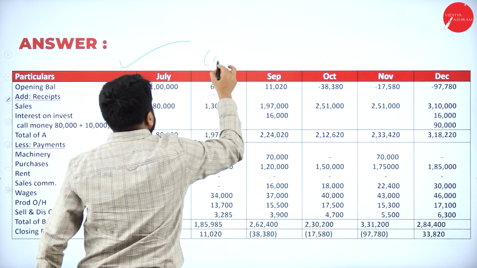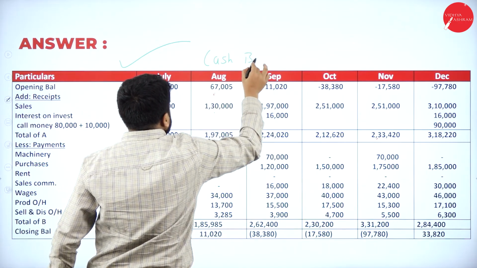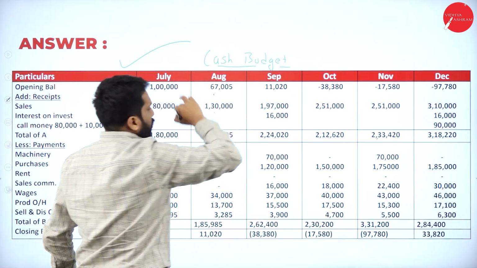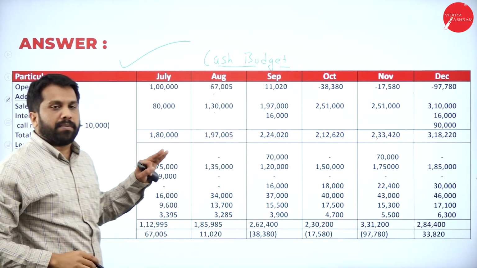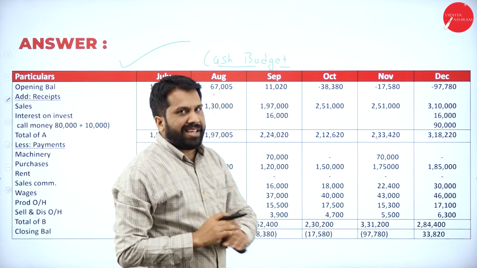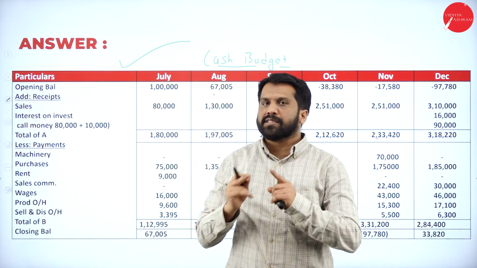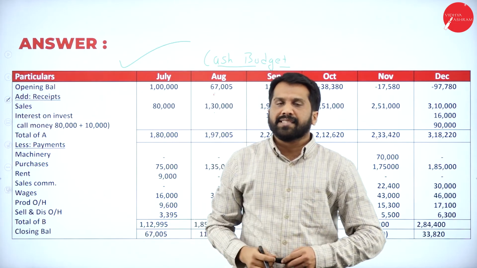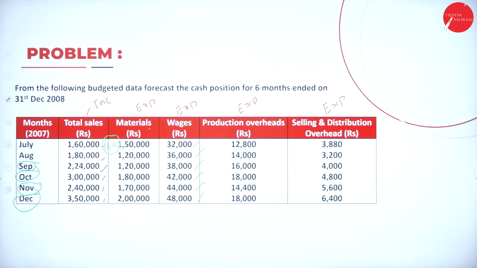So this is your cash budget. Clear? Hope you understood. Like this you are supposed to do. No need to work out any other problem. This one problem is sufficient. Clear? Yes. I'll go back to all the slides. Please take a screenshot. So this will be your problem.